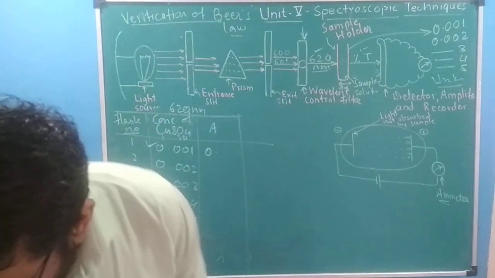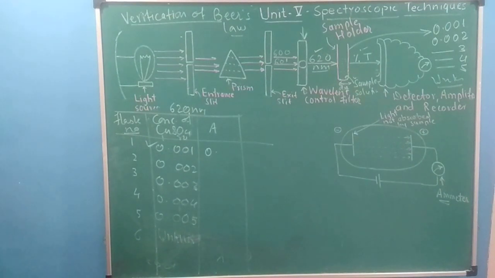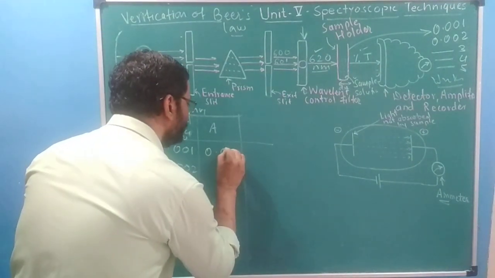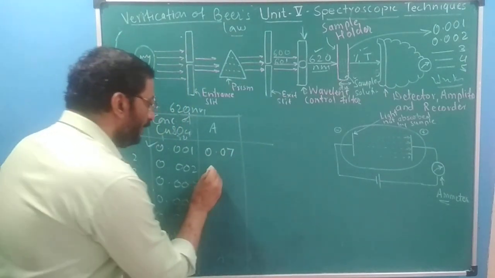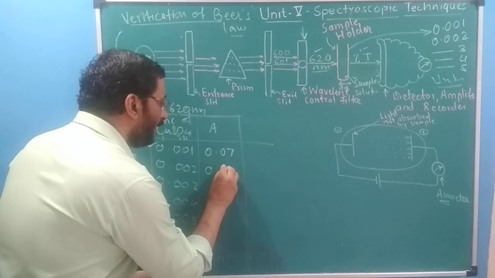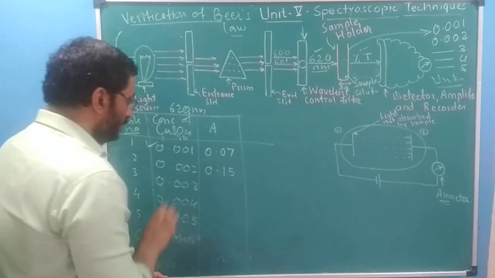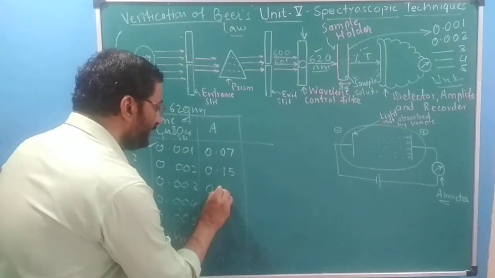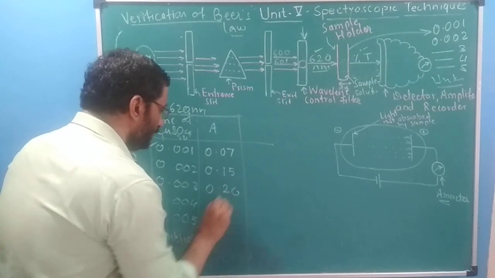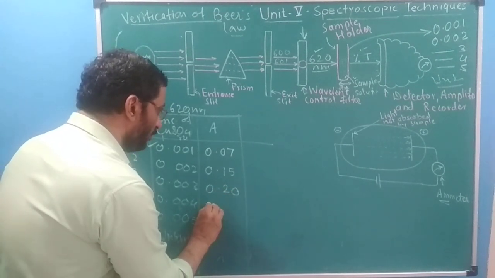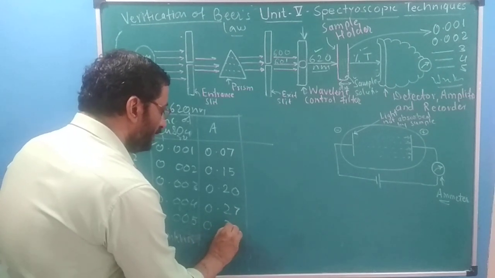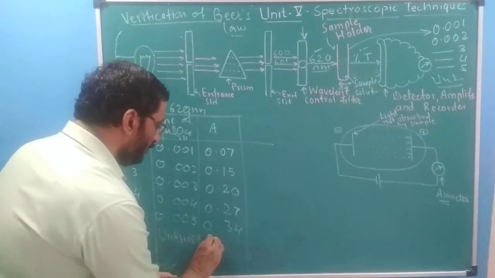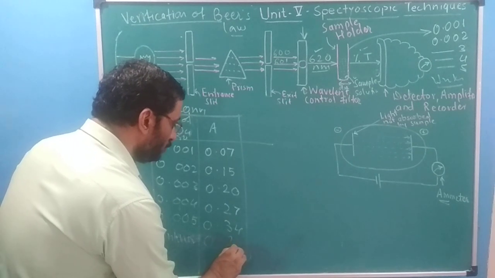They have given the absorbance value 0.07. In the link they got that reading, so we put that reading. Then the second reading is 0.15, almost double. Then it is 0.20 roughly. Then it is 0.27. Then it is 0.34. And for the unknown it is, suppose, 0.24.